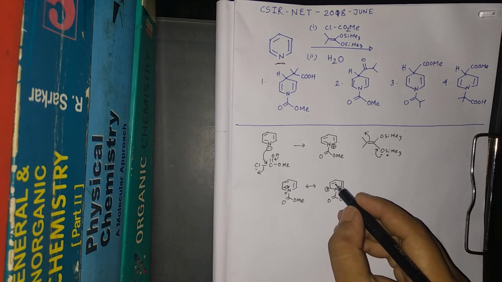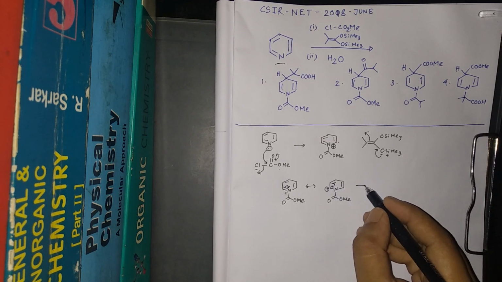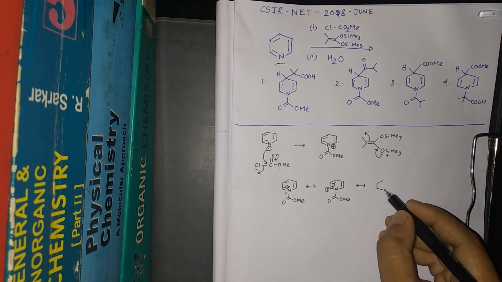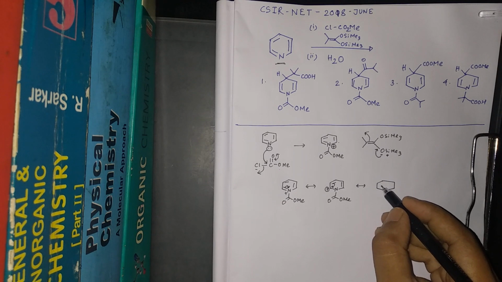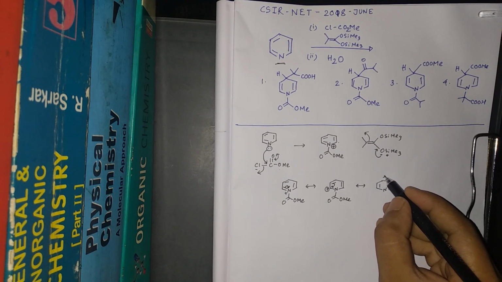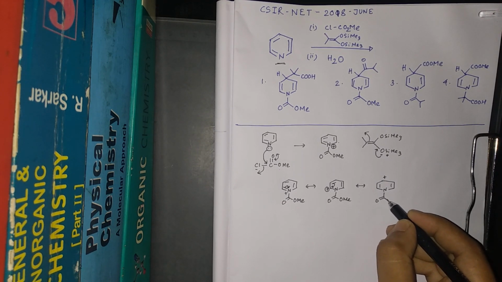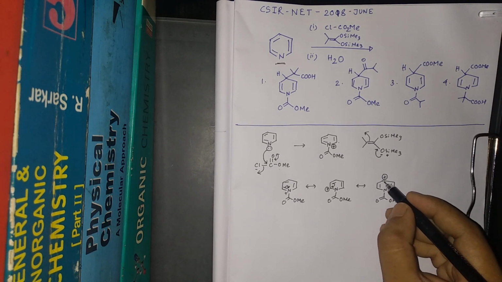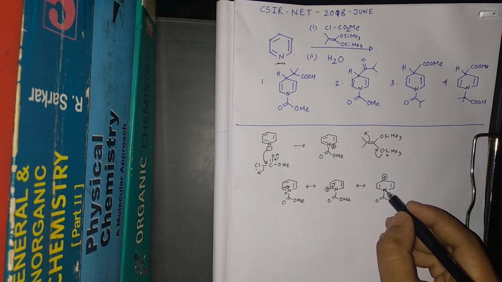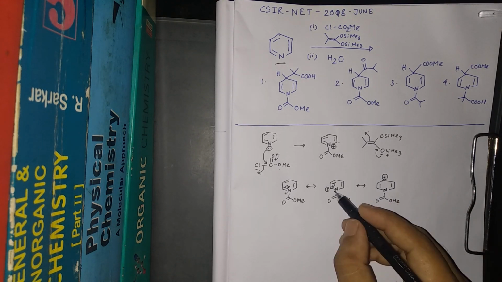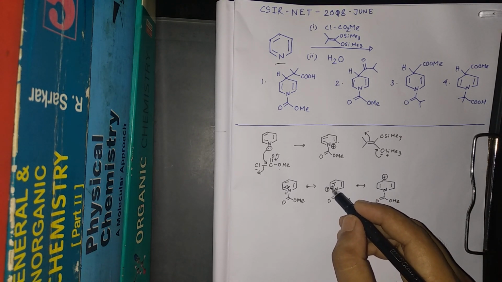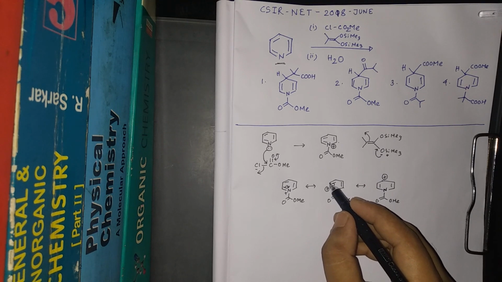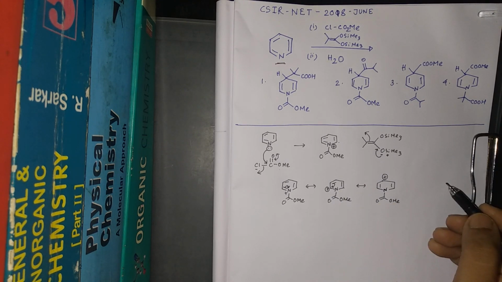And this can come here and it can form the bond like this. So now guys, you can see the positive charge came on the para position to this nitrogen. So these two positions are the more electrophilic positions, but this meta position is not so electrophilic.